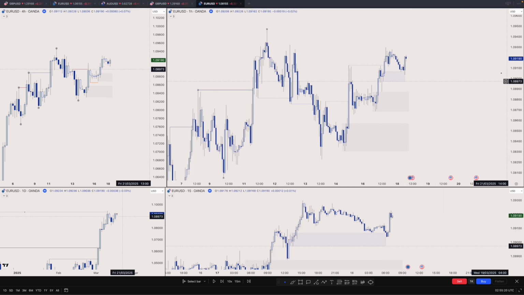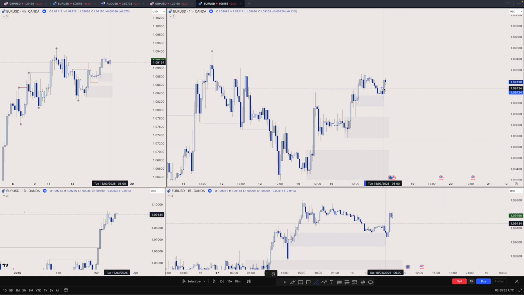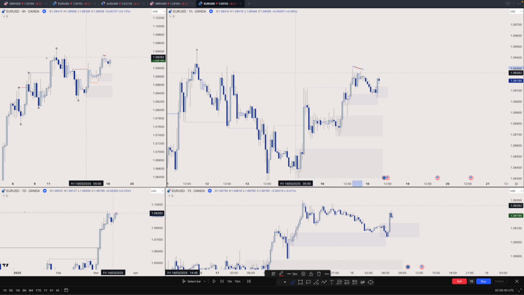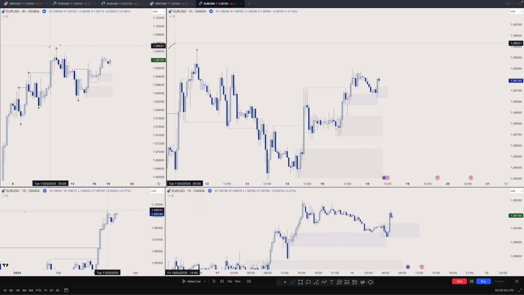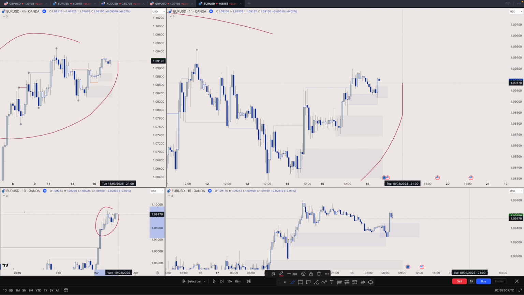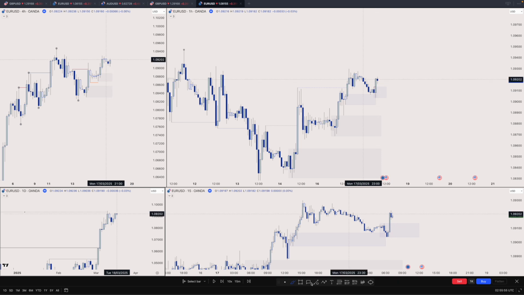Okay, so after we got that shock, we knew that the high is weak. So this is the change of character for me. And playing long after this shift does make sense, because what do we have here? Now we have equal highs to target, and we also know that based on the 4 hour, this high is weak. So playing long makes sense with the expectation of the 4 hour and the 1 hour, also from the daily, because we don't have any structural confirmation for the pullback, right? So all systems go, and just play long from here.